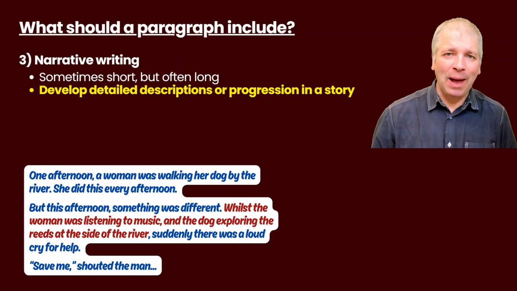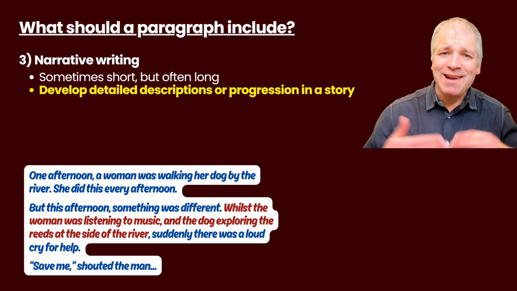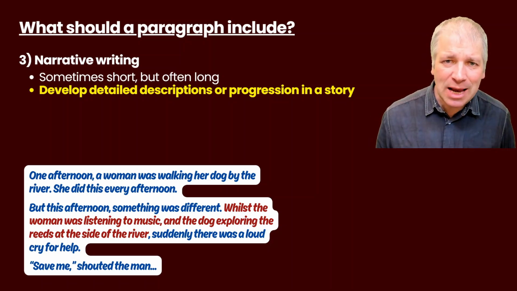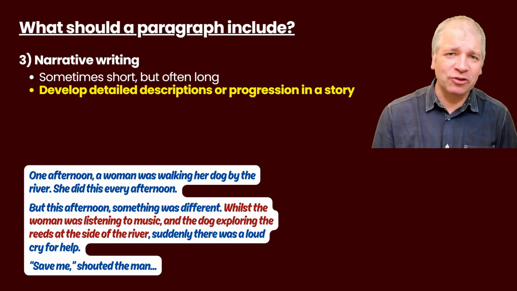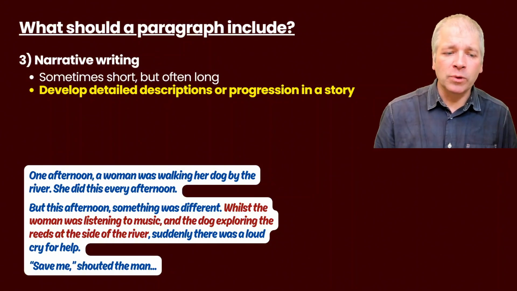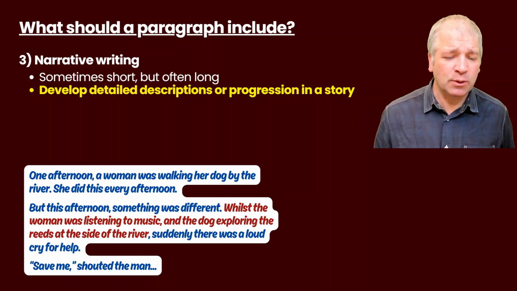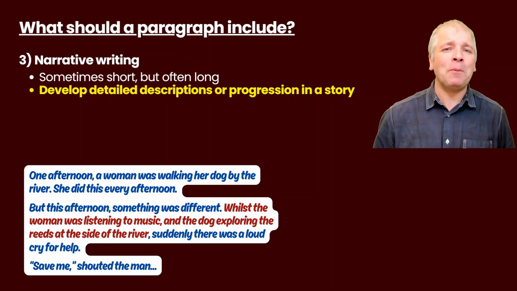Look at the middle paragraph here. You'll see the words in red are not really necessary for us to understand the main points of the story, but they give us extra descriptions, background information about what is going on. Whilst the woman was listening to music and the dog exploring the reeds at the side of the river, we didn't need to know that, but what does that help us do?